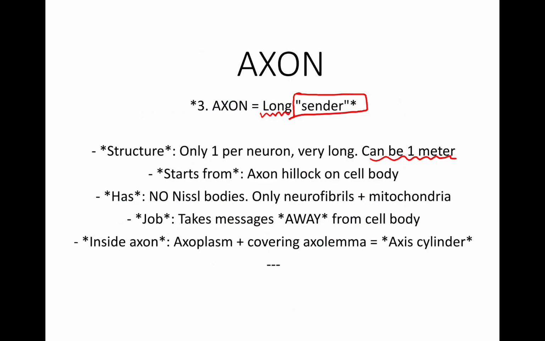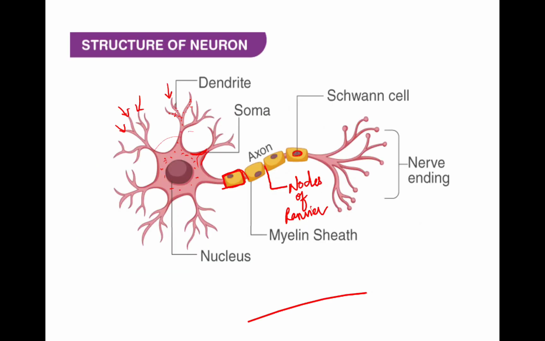Now what is its job? It takes messages away from the cell body. The dendrites receive messages, and the axon's nerve endings take them outside, sending them out of the cell body.